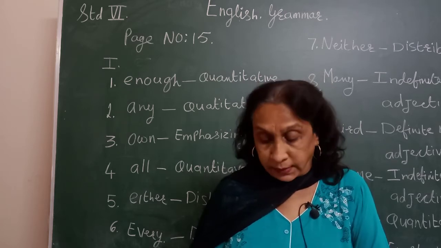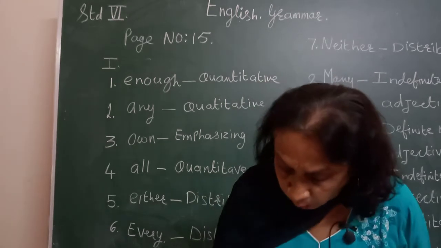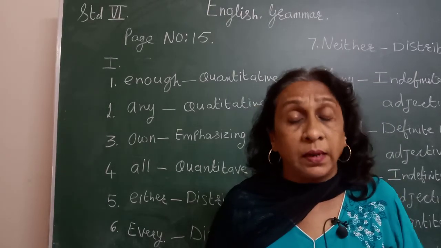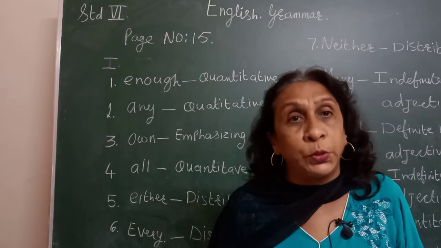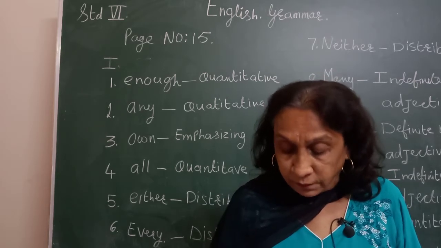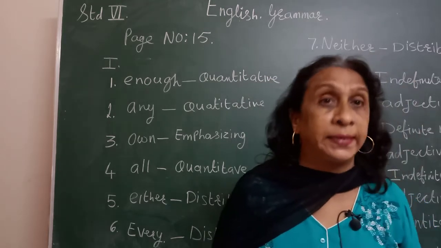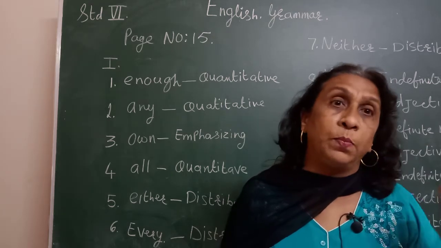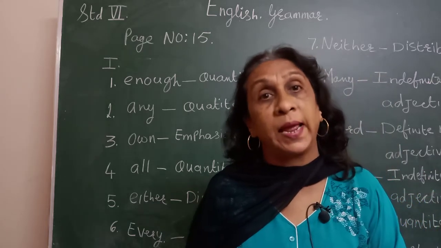These are emphasizing adjectives. And numeral adjectives means what? Numeral adjectives, they show how many persons are there, or how many things are there, how many of anything, what is the number they tell us. Numeral adjectives, there are three: definite numeral adjectives, indefinite numeral adjectives, and distributive numeral adjectives. Now, definite numeral adjectives tell the exact number. 3 boys or 5 flowers, they tell us the exact number. That is a definite numeral adjective.